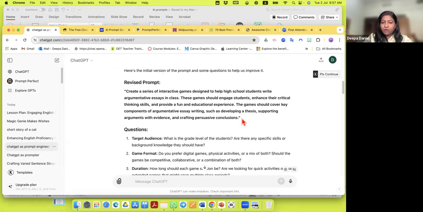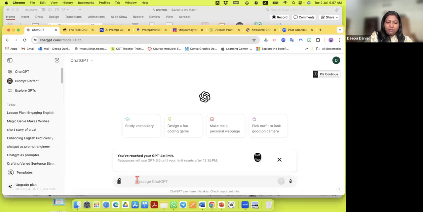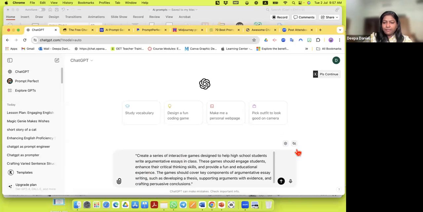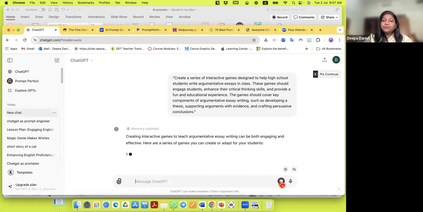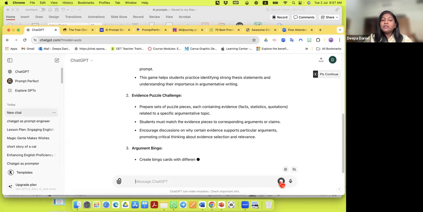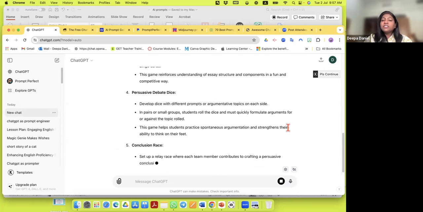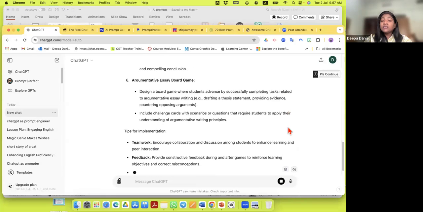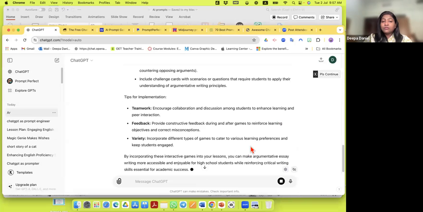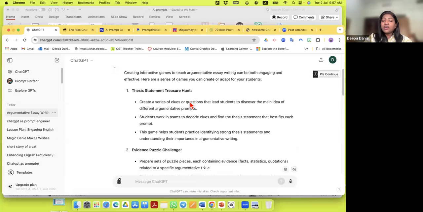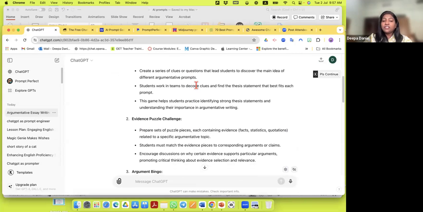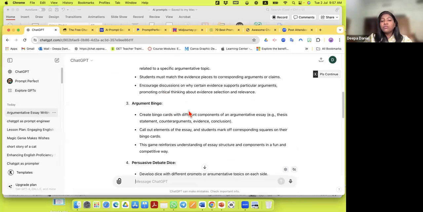So once you have this prompt, look, I just copy this prompt. Then I go to a new chat and I paste this prompt here and say, provide me the interactive games for my argumentative essays, which I want to do in the class. Look, so it's giving me games here now: thesis statement treasure hunt, evidence puzzle challenge, argument bingo.